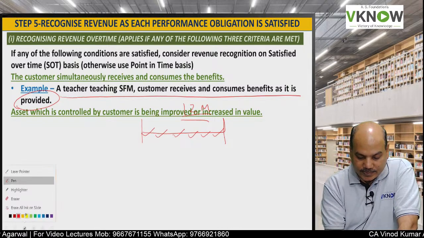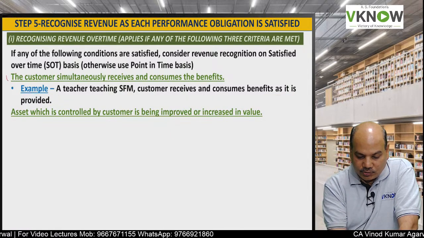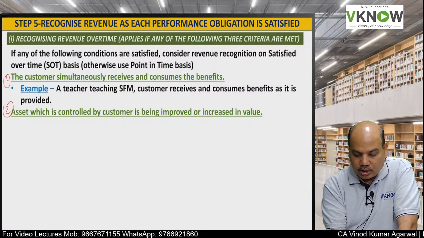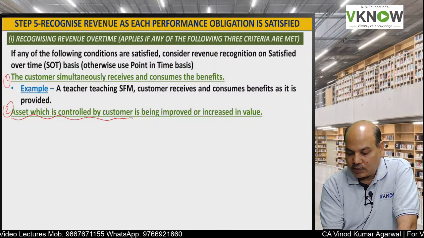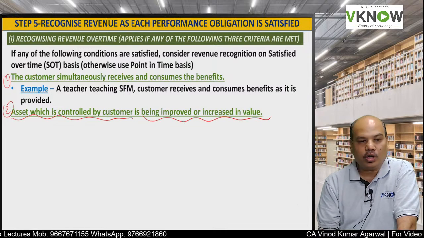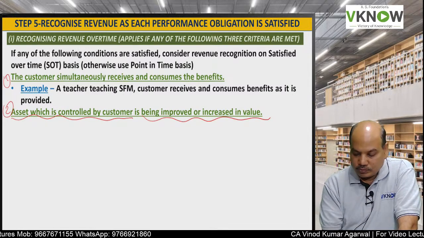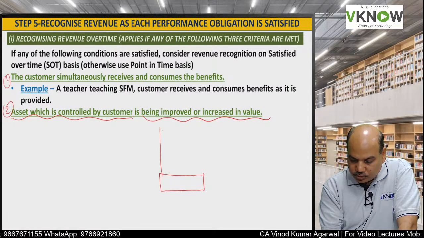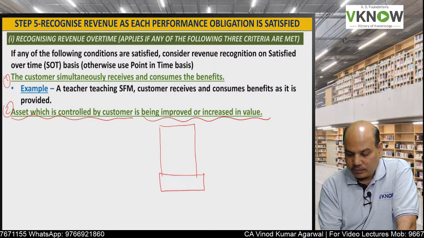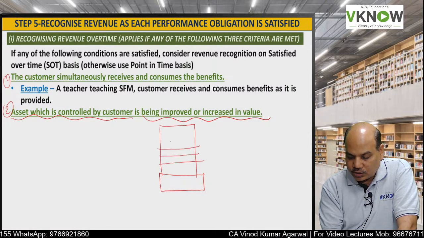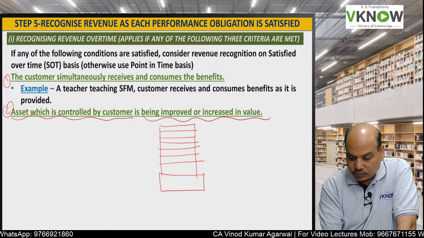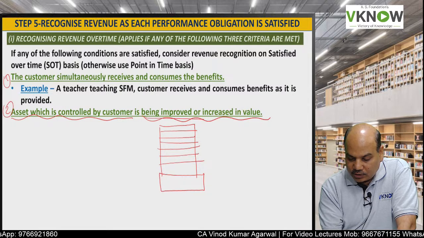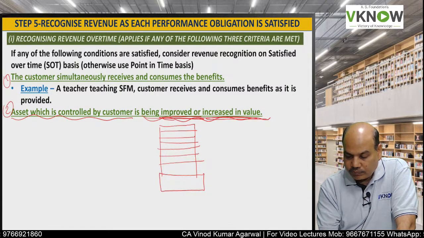Second condition, this was 1, this is 2: an asset which is controlled by the customer is being improved or increased in value. So the customer has given you a land and you have to construct a building over it. As and when you are doing construction work, the value of this asset is improved or increased.